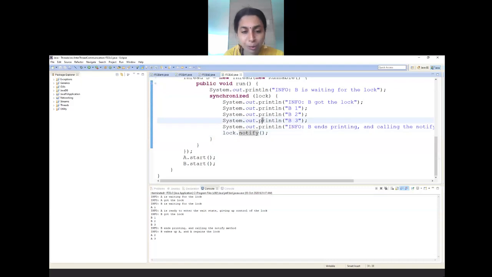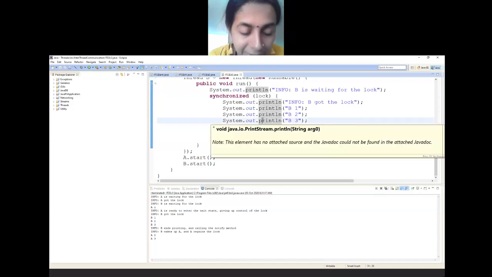Now, I have a question for you. Right now I have A and B, correct? Just imagine the situation like this: there are 4 threads getting created, A, B, C, and D. A begins first, but after printing 1 has called wait.